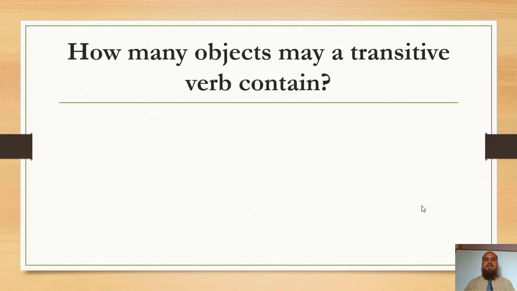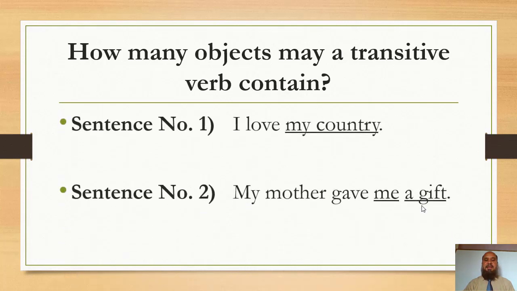Now we move further to the transitive verb. And our question is, how many objects may a transitive verb contain? Dear students, focus on these 2 sentences. Sentence number 1 is, I love my country, and sentence number 2 is, my mother gave me a gift. In which sentence is there 1 object, and in which sentence are there 2 objects?